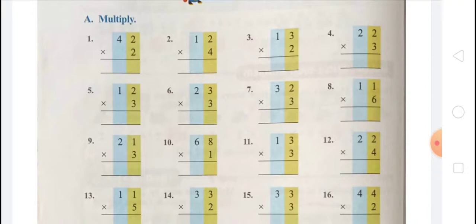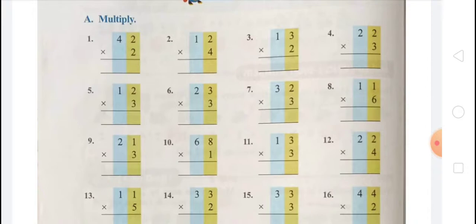In first step we have to multiply the ones, 3 2s are 6, and in second step we have to multiply the tens, that is 3 3s are 9, so that is 96. Question number 8, 11 multiply 6. In first step we have to multiply 6 by the ones, 6 1s are 6, and after that in second step we have to multiply the tens by 6, so that is 6 1s are 6, so that is 66.